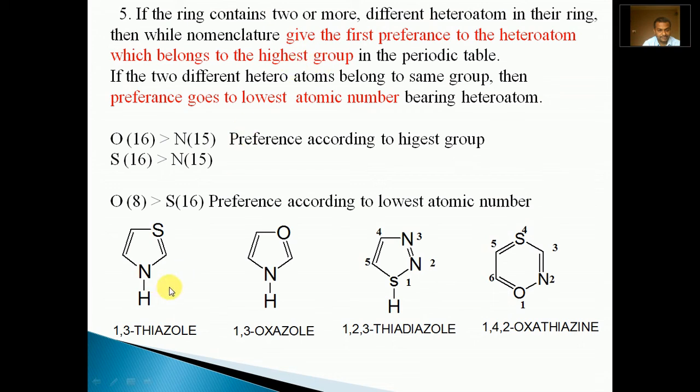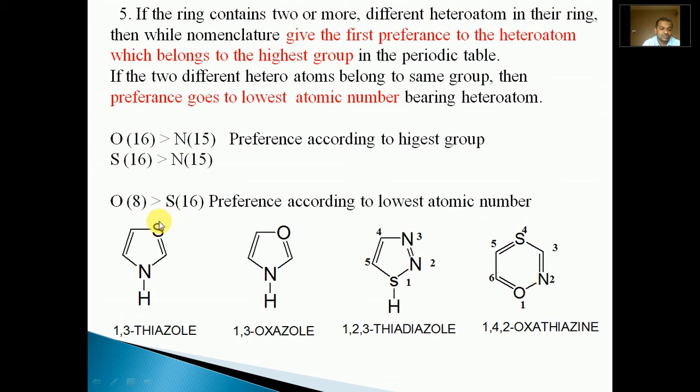For example, in this heterocyclic compound, five members are there and two heteroatoms: one is sulfur and another is nitrogen. So, whom should we give the preference? As per this rule, the preference should be given to the heteroatom which belongs to the highest group. Sulfur is from group 16 and nitrogen from group 15. So sulfur is in the highest group, and sulfur should be given the preference.